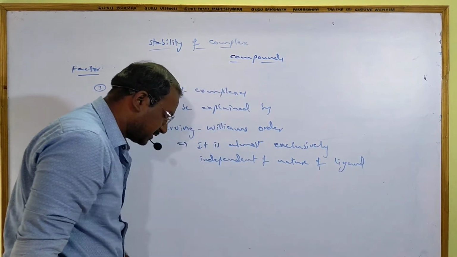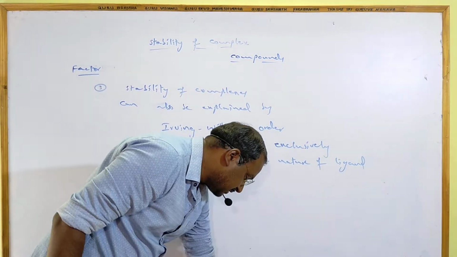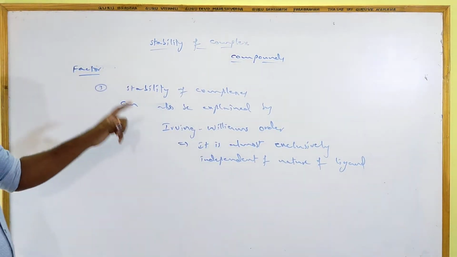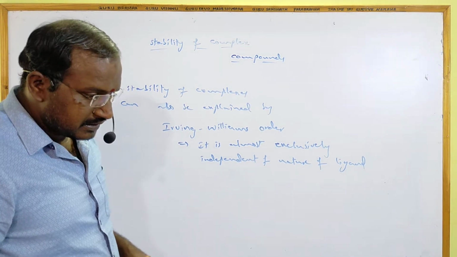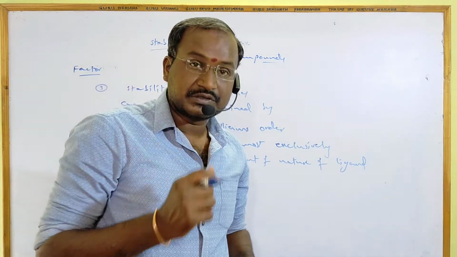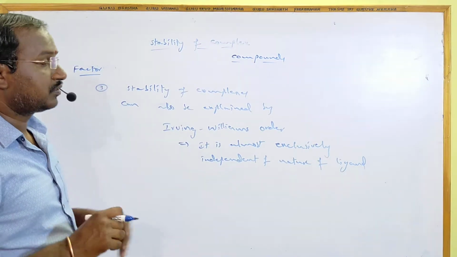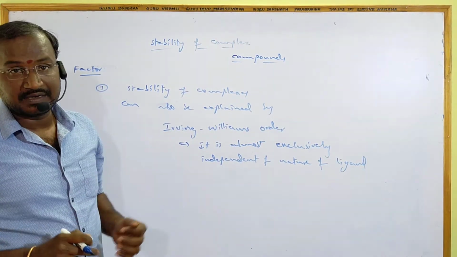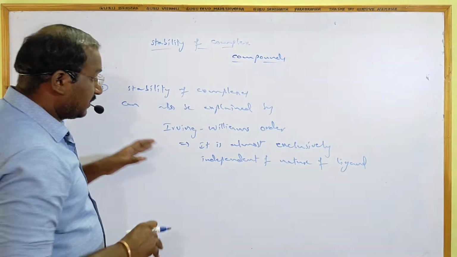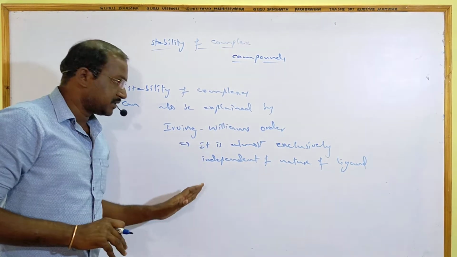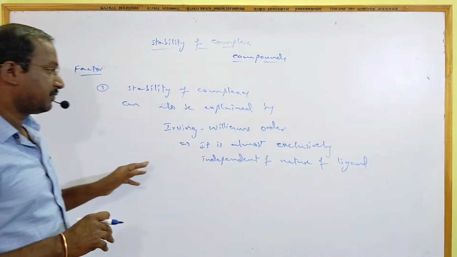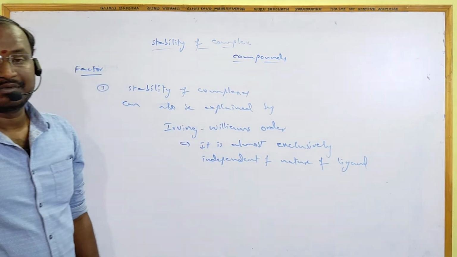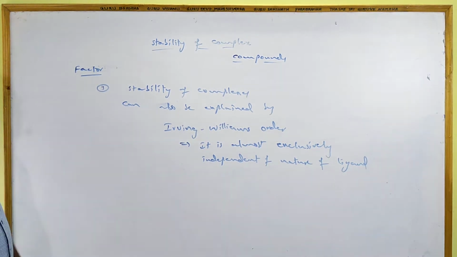What type of ligands are there on the central metal ion is not a factor here. Generally, if strong ligands are present in the complex, they are more stable because d-orbital splitting is more, more energy is released, so stability is more compared to weak field ligands. Here, the Irving-Williams order does not depend on the nature of ligands.